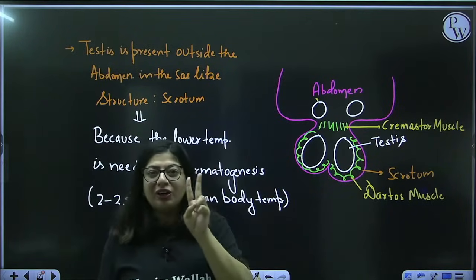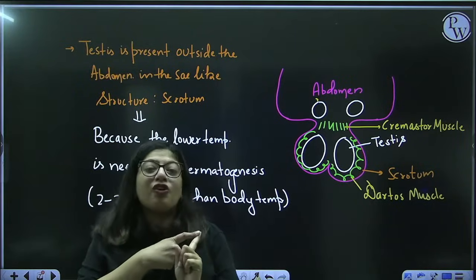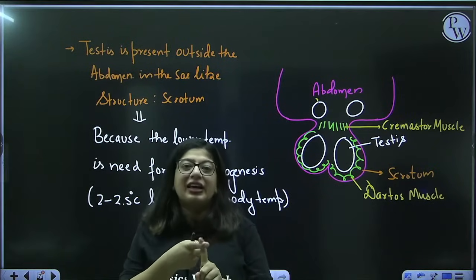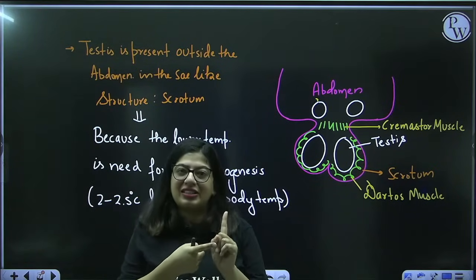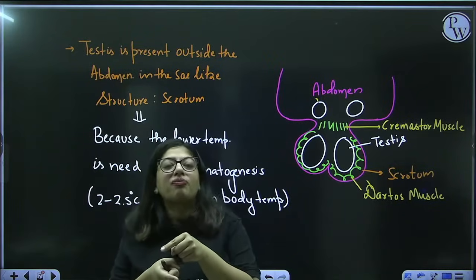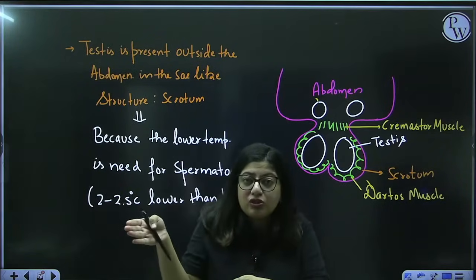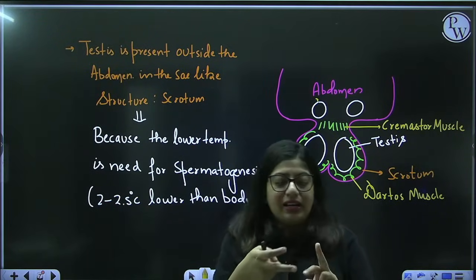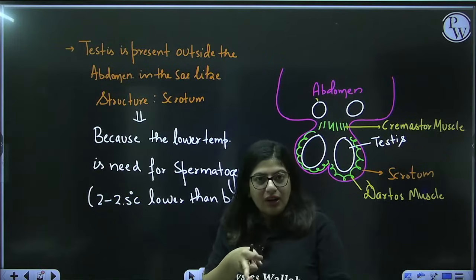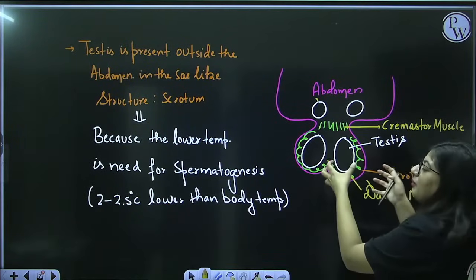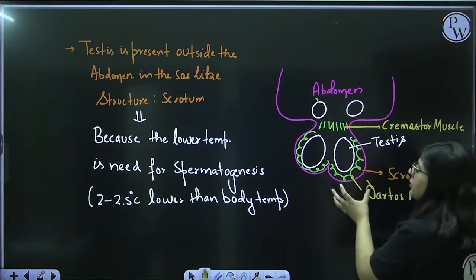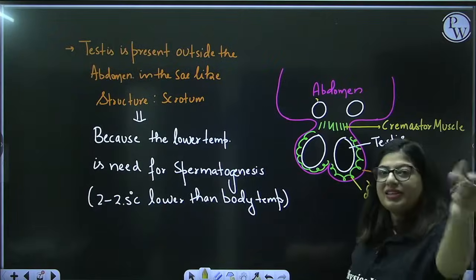So, here you learn two things. One, testes are not always outside the abdomen. Before 7 months of pregnancy, the baby fetus has testes in the abdomen. During 7 months of pregnancy, under the influence of testosterone, the testes move downwards. Second thing you learn here is that sometimes when the outside temperature is lower, these muscles contract and maintain the temperature of the scrotum by pushing the scrotum near the abdomen. Let's write this down with me. I hope you are making notes.